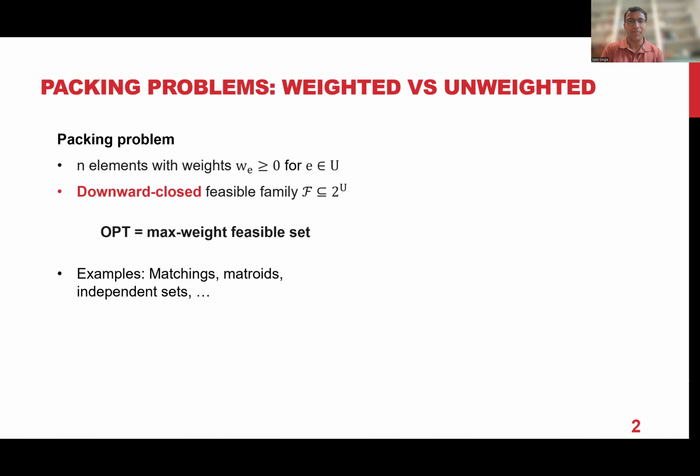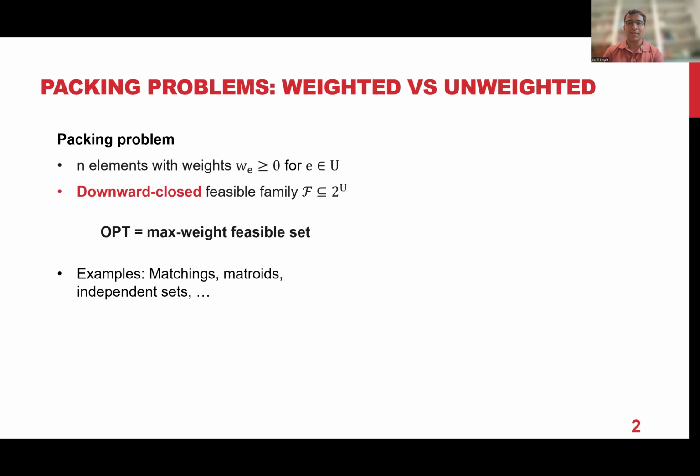weights. And this captures classic problems such as matchings, selecting max weight independent set in a matroid or independent sets of a graph. But the crucial thing is we'll make no assumption about this downward closed set system. It could be an arbitrary downward closed system. It need not have any matroid structure or intersection of matroids. It's an arbitrary downward closed set system. And the objective is to select the max weight feasible set.